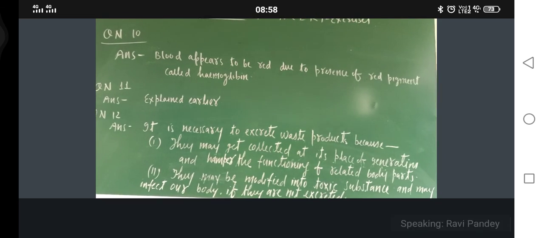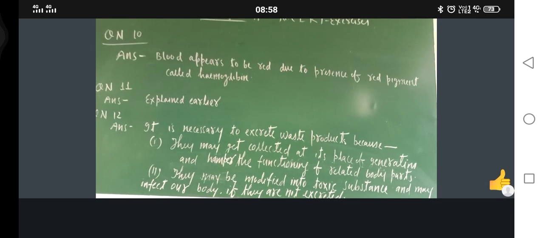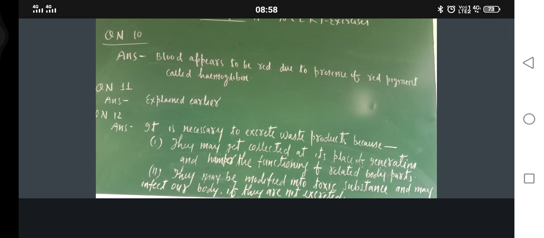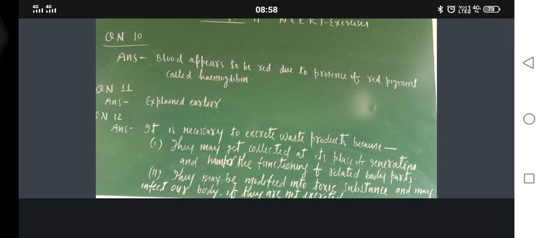Now how will it help you? Just see, MCQ type questions will be there. If you read that and understand the entire chapter properly, then you will be able to solve all those exercises. Have you got it or not?